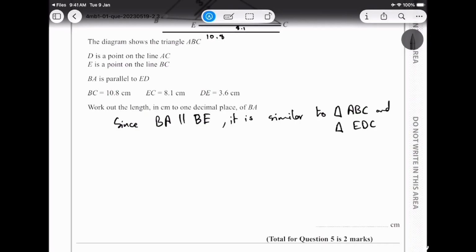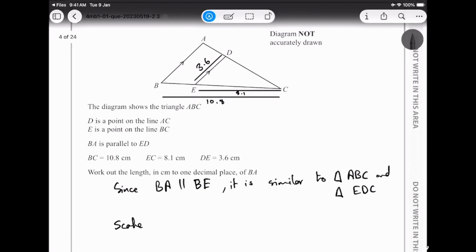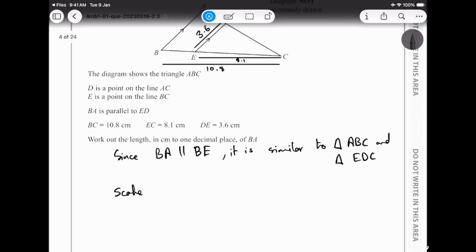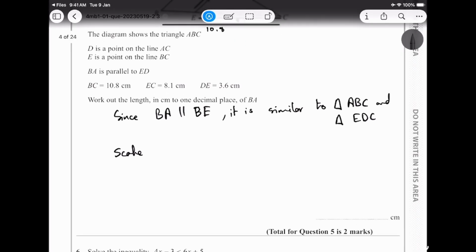Now we find the scale factor. Scale factor is very important. We need to find the linear scale factor. Linear is a key term, and in further questions I'll explain why we call it linear scale factor. But always remember, when we are using the scale factor, it must always be in a linear format to move on to the other parts. All right, scale factor.